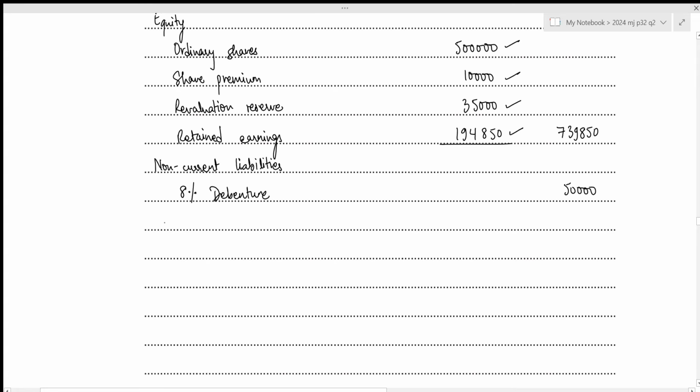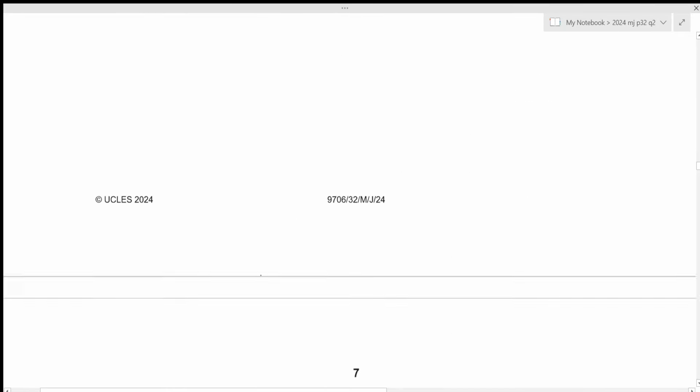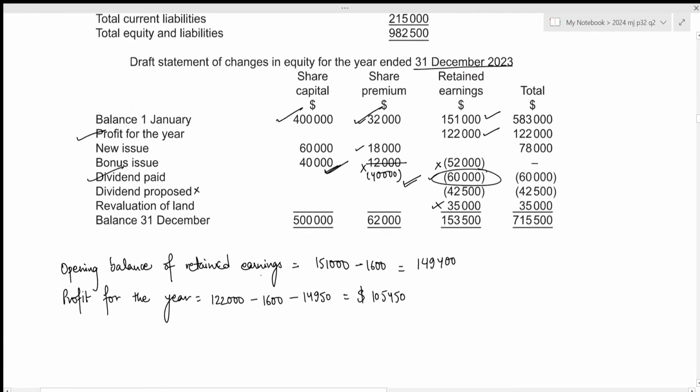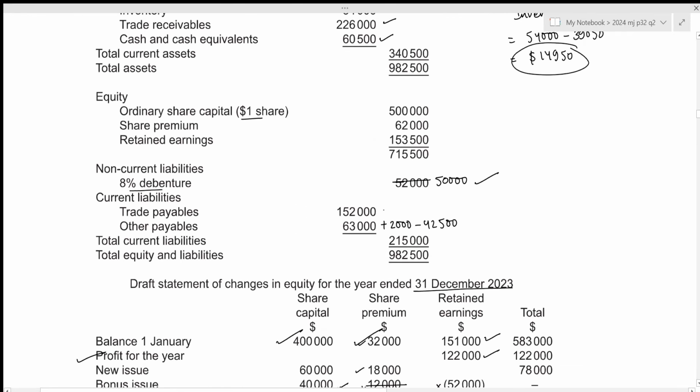We can then move towards the current liabilities section, which includes trade payables and other payables. Okay, for the trade payables, I don't think there were any changes to be made. We can include it at the given value of 152,000, whereas for other payables, we have the correct calculations right here.